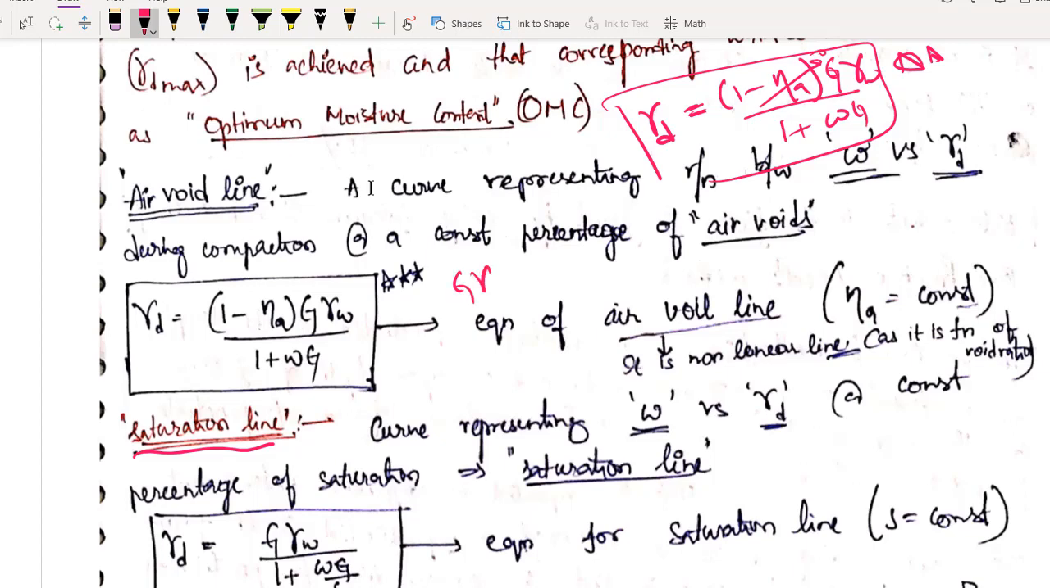What you will be getting? G gamma w by 1 plus wg. Okay, so this is your theoretical maximum gamma d which you can achieve. But it is theoretical, obviously you cannot achieve it. I hope you got this point.